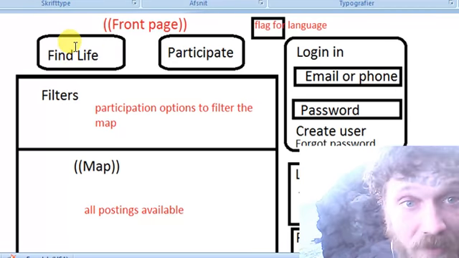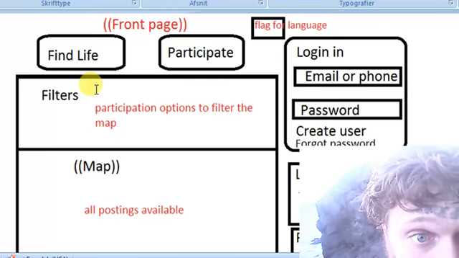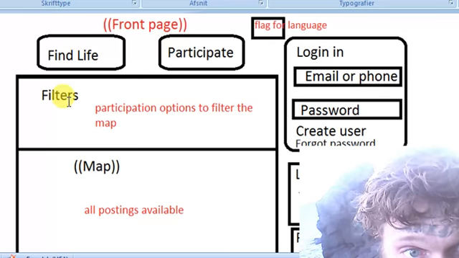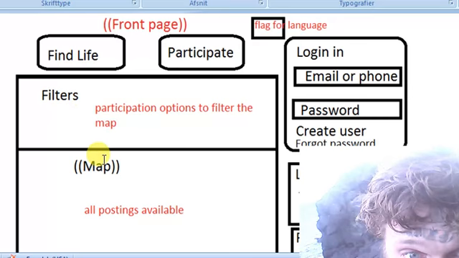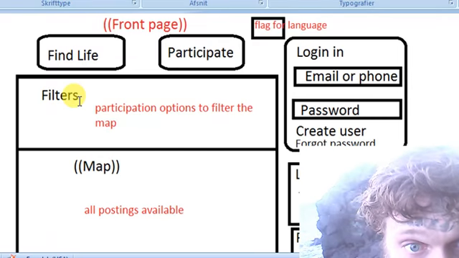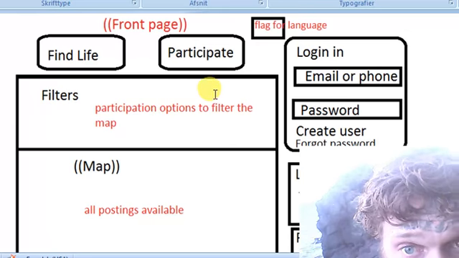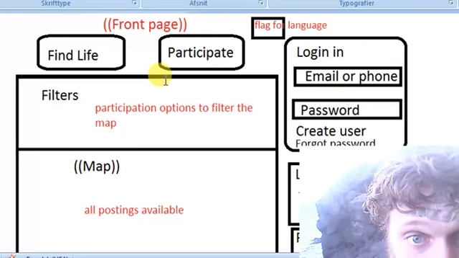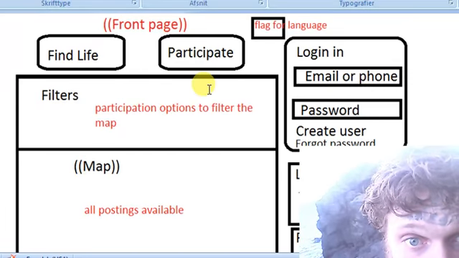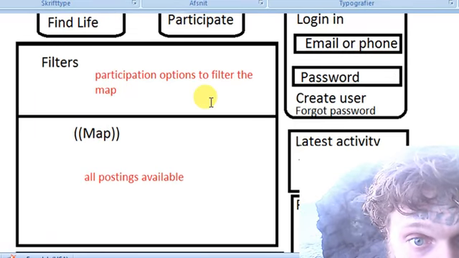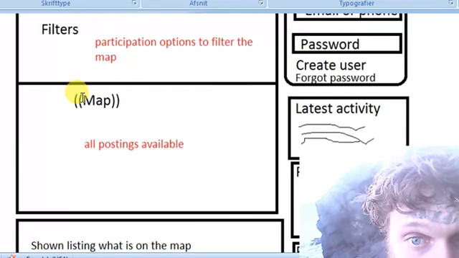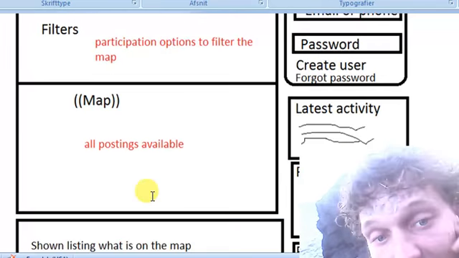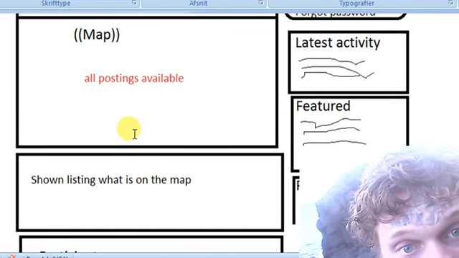The default should be find live, and the filters, so that's just the front page, is just like the find live showing here, and that's in general just the map and the filters about these 16 categories I've talked about, and the maps. Maybe there should be a search function or something like this, for straight to go to country or something like this, and below then the listing of exact same postings. They'll just be listed here, the one visible,